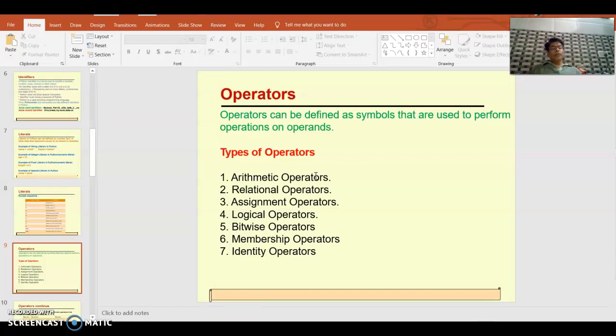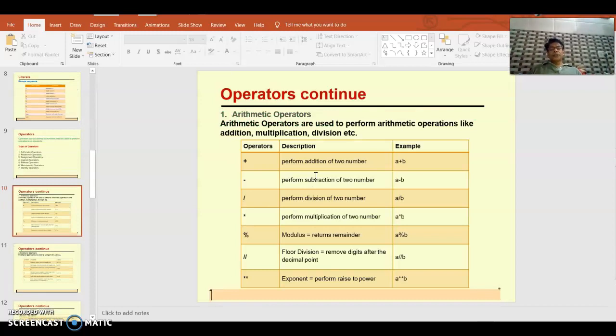Now, relational operators. Here you can see all these are arithmetic operators. This I have also discussed. This operator is called floor division. This is modulus, then multiplication, division, subtraction, and addition.